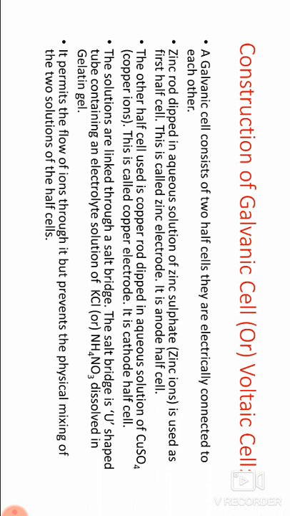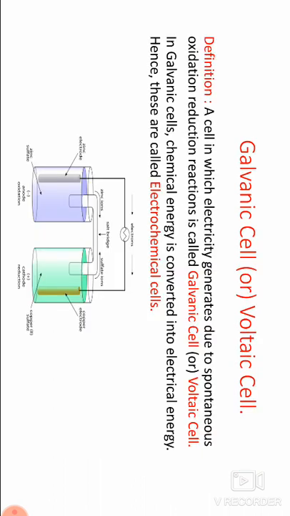The salt bridge is a U-shaped tube containing an electrolytic solution of potassium chloride or ammonium nitrate dissolved in gelatin gel. It permits the flow of ions through it but prevents the physical mixing of the two solutions of the half cells.